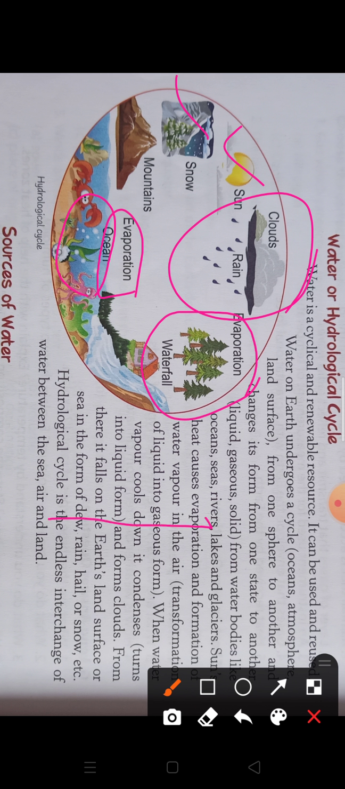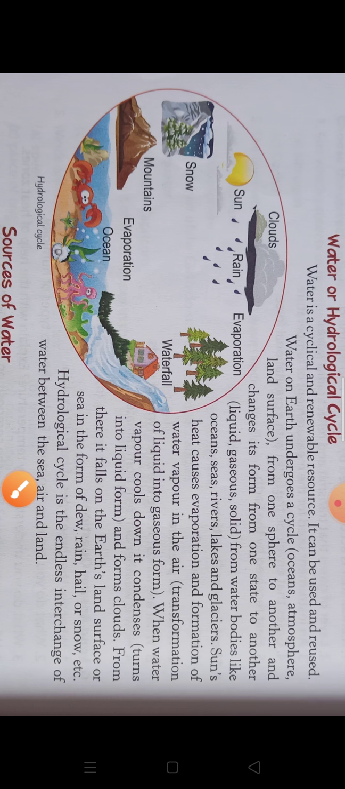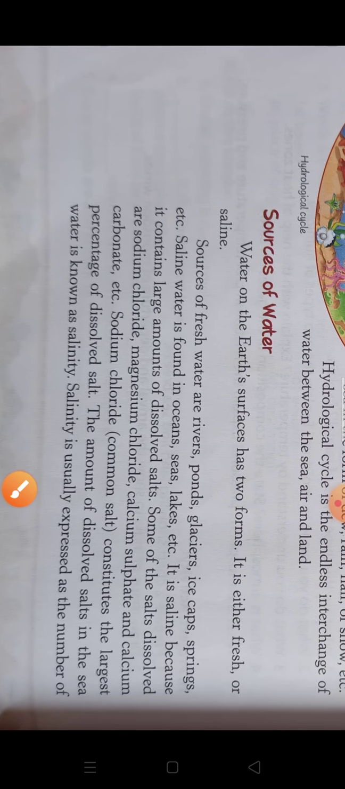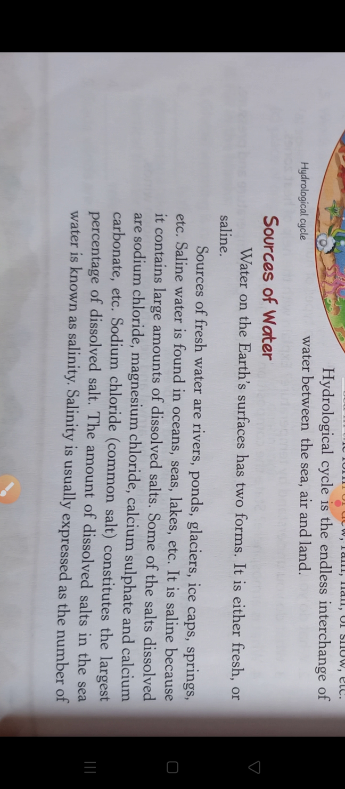Next we have sources of water. So what is sources of water? Sources of water is the sources from where we get the water. Water on the earth's surface has two forms, either fresh water or the saline water. Fresh water is that water which is fit for drinking, and saline water which is not fit for drinking. Now sources of fresh water, that is from where we get the fresh water, these are rivers, ponds, glaciers, ice caps, springs, etc. Saline water is found in the various water bodies like oceans, seas, lakes, etc.